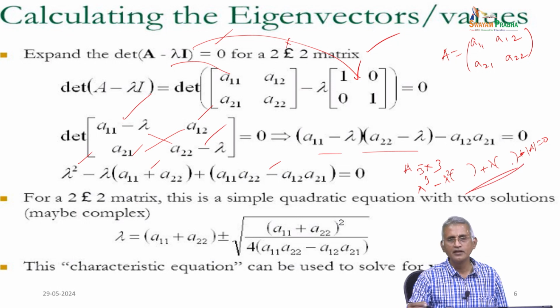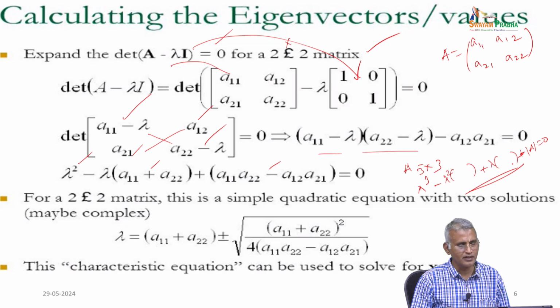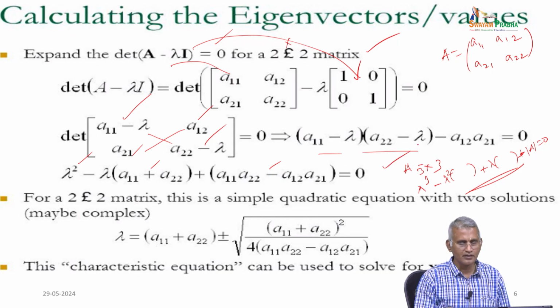In this way, the general procedure can be written for the characteristic equation of any n cross n matrix.